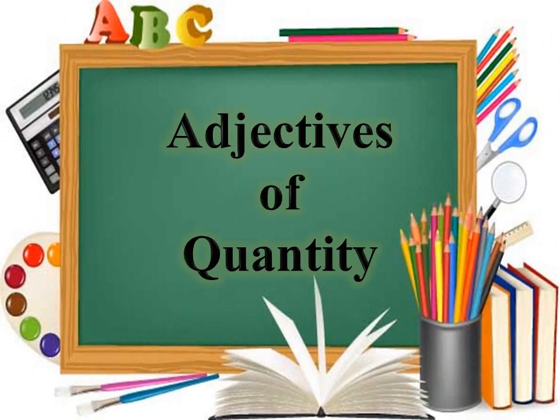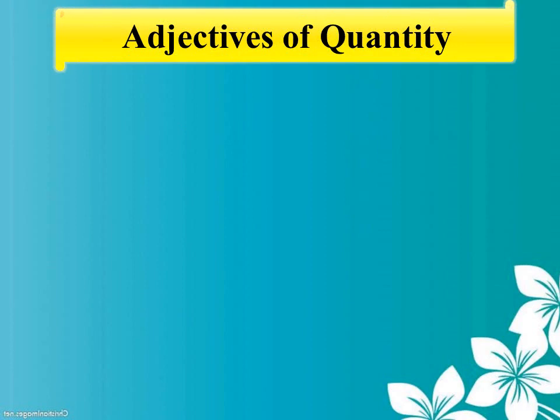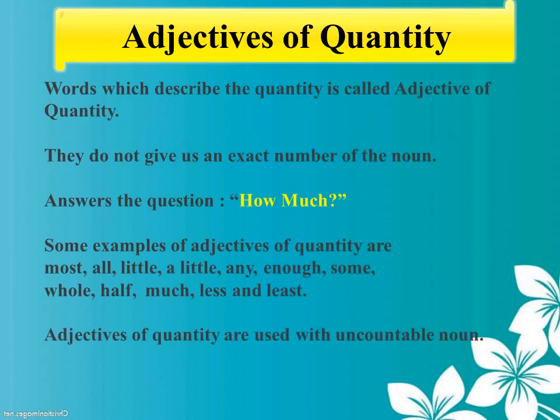Now we have learnt adjectives of quality and adjectives of number. Next we will learn the next kind of adjective. It is adjectives of quantity. Let us see what adjectives of quantity are. Words which describe the quantity are called adjectives of quantity. They do not give us an exact number of the noun. Adjectives which answer the question how much are called adjectives of quantity.